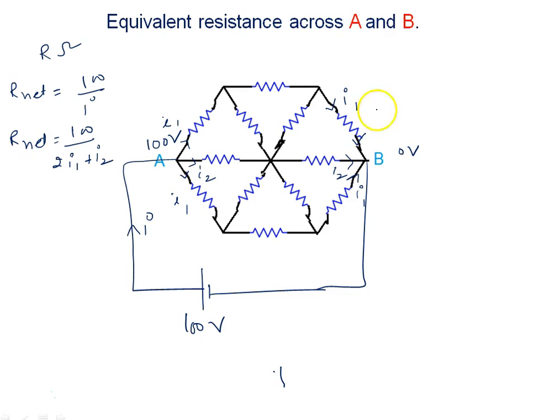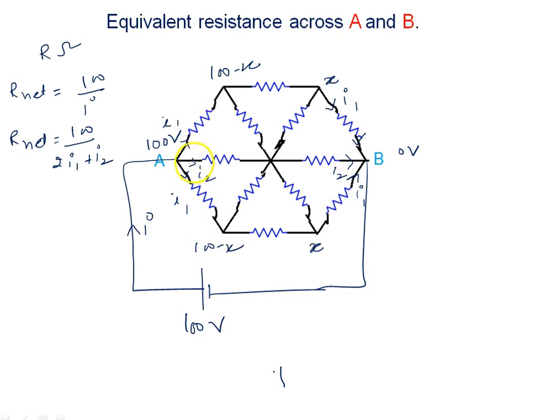Let's say at this point potential is X. Now in this resistance is same, current is same, so potential difference must be same. So here also potential is X. Now here is current I1 flowing, here is also current I1 flowing, same resistance, potential difference is same. Here potential difference is X, here it should be X, it will be X when I write here 100 minus X. So by symmetry I will say here also 100 minus X.